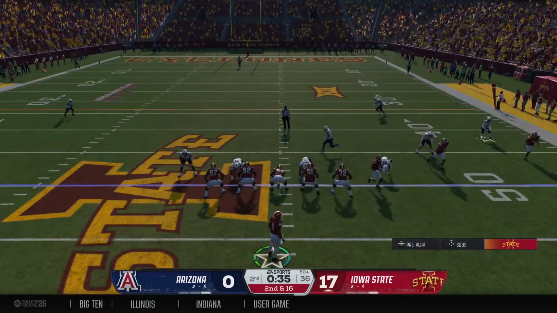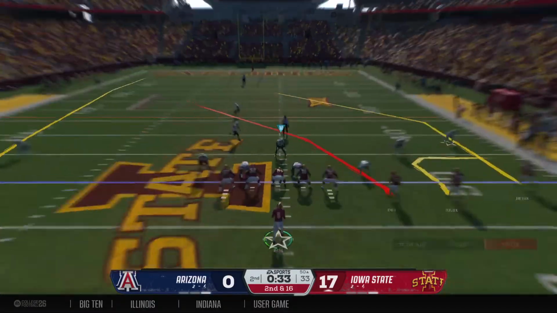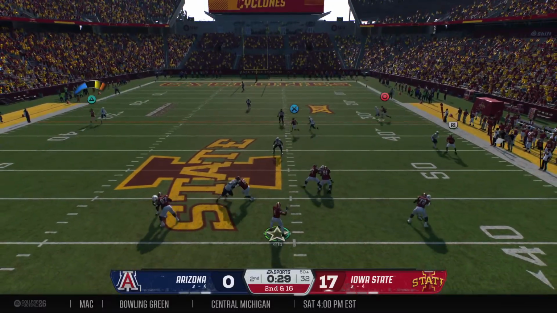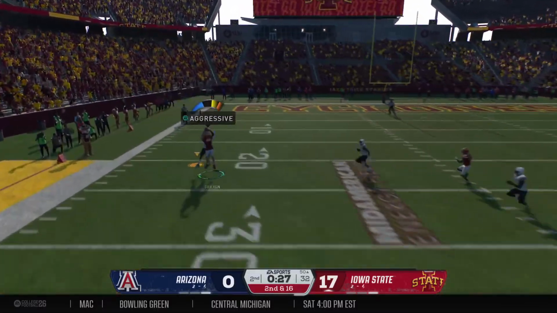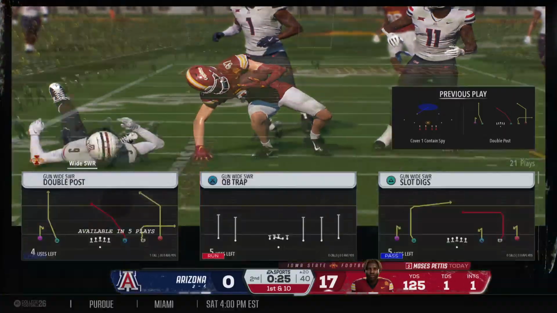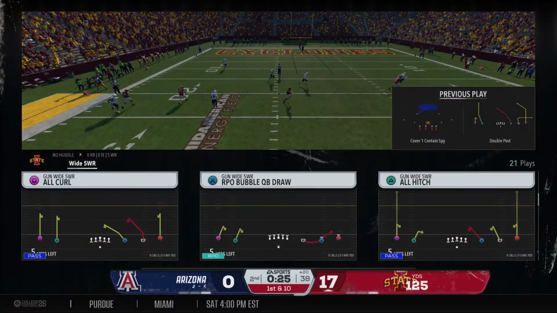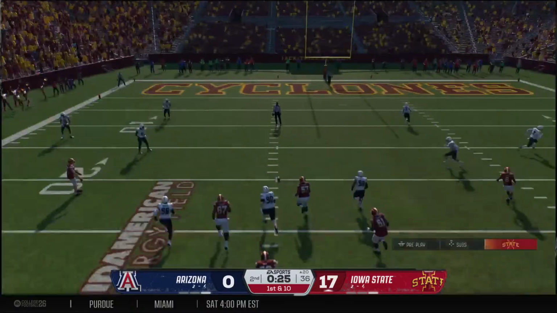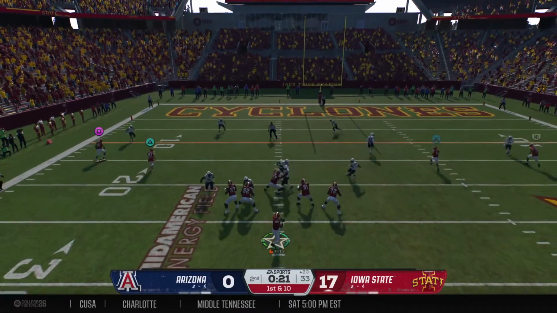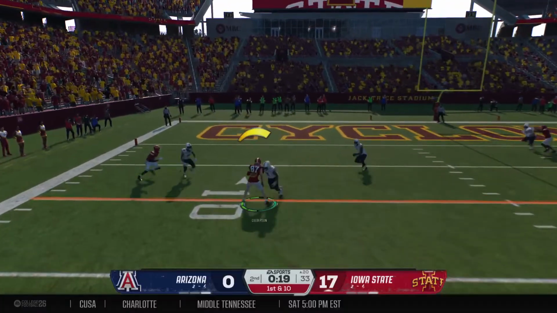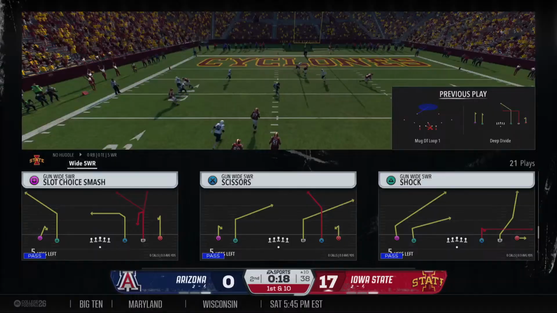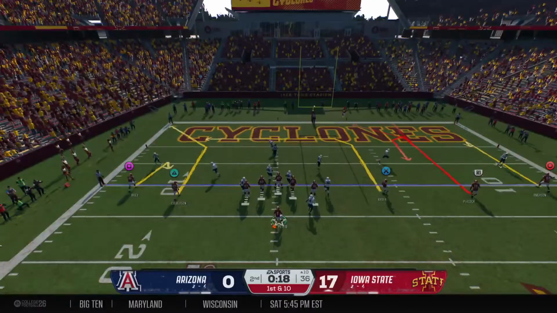And the Cyclones in the hurry-up. They'll go to work in the air on 2nd down. Looking deep. Catch inside the 25. Brought down at the 20-yard line after ripping off the big play. They're looking to pass from the red zone. Wide open downfield. They bring him down, but he's got a 1st and goal from the 10.